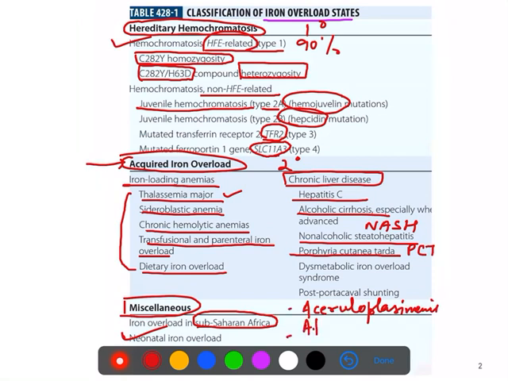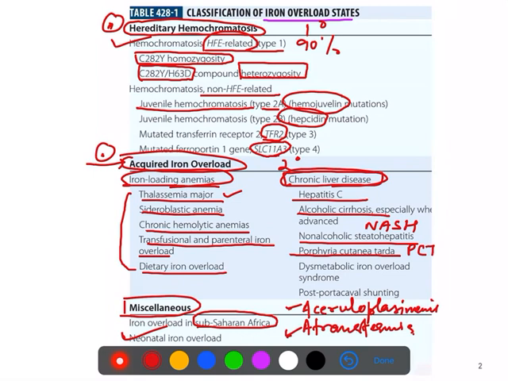Also atransferrinemia can lead to the iron overload in the body. So these are the various classifications of iron overload. It could be hereditary or it could be acquired. Acquired could be iron loading anemias or chronic liver disease, and some are miscellaneous causes, for example neonatal iron overload, aceruloplasminemia, atransferrinemia, and iron overload in sub-Saharan Africa.